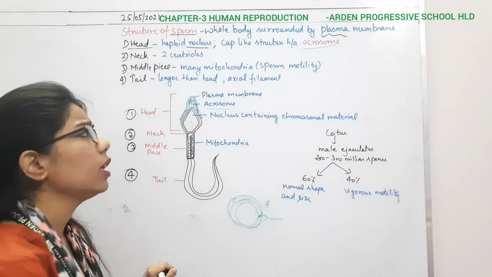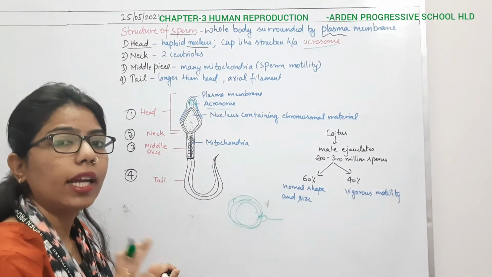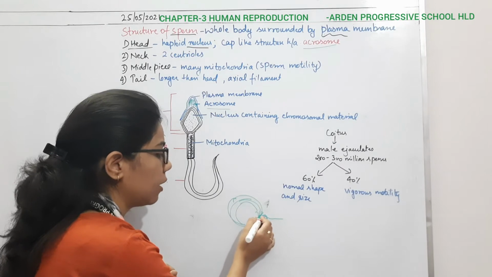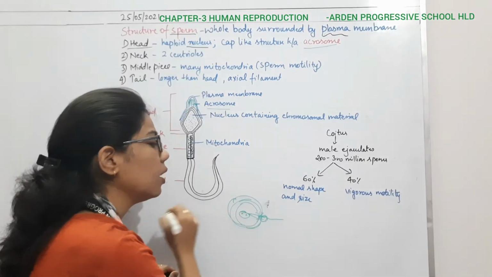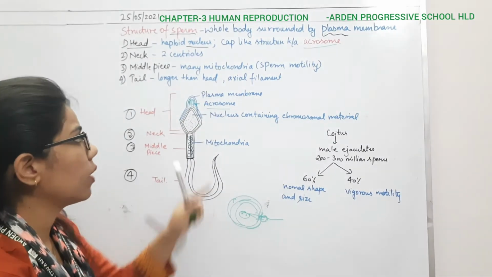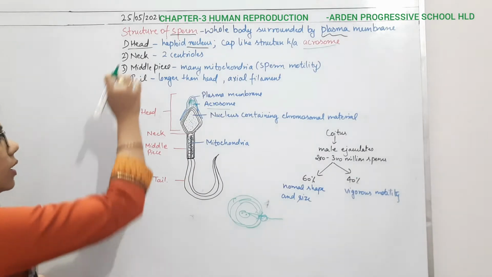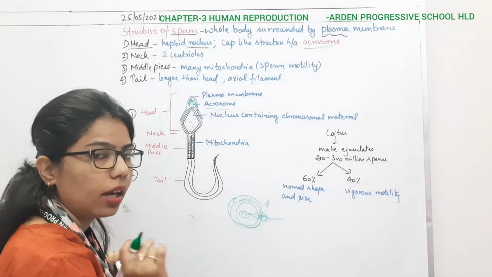So that's why this acrosome contains an enzyme which will act as a lysing enzyme. This lysing enzyme will break down these layers, and the sperm will enter inside an ovum, and here it can fuse the nucleus, right? So that's why the role of the acrosome is very important. It is present in the head, and we know that inside an ovum only the head will enter.